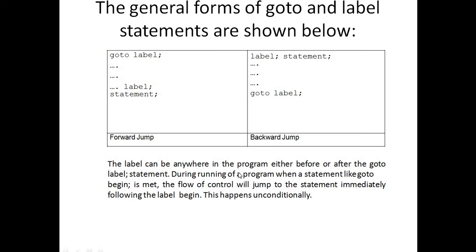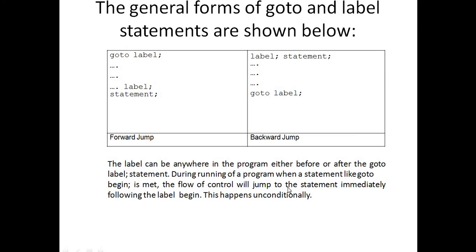So the label can be anywhere in the program, either before or after the goto statement. We can prefer anywhere, either before or after. So during running of the program, when a statement like goto begin is met, the flow of control will jump to the statement immediately following the label begin. Means when the execution starts and control goes to goto label, then immediately control is given back to the beginning of that variable.